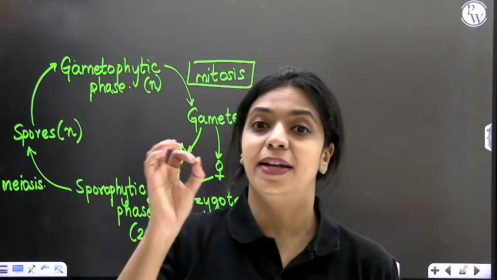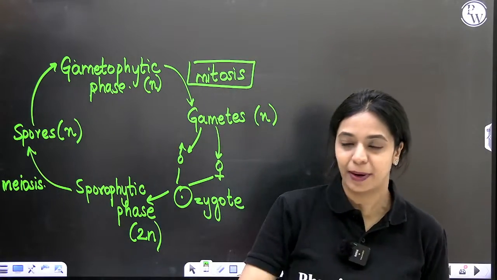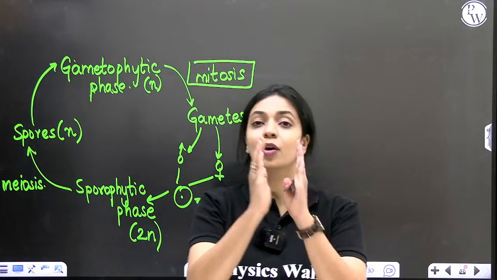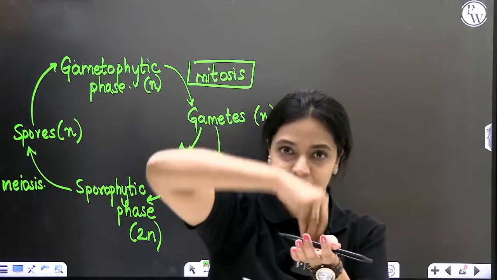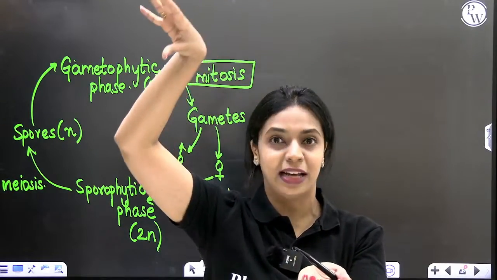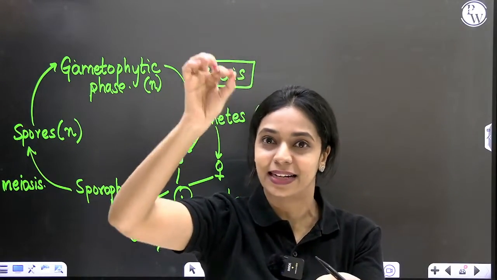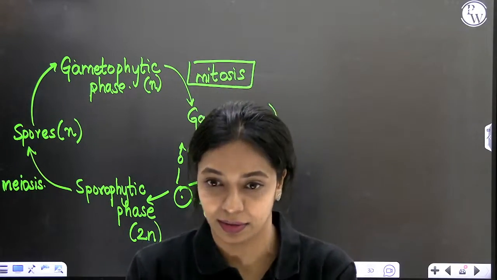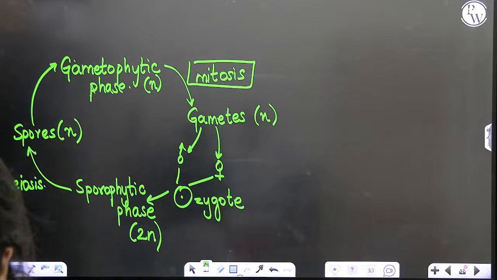Sporophyte is dependent on the gametophyte. It is completely dependent. It does not have independent existence. Wherever the archegonium is present, in the archegonium the zygote is formed. That zygote within the archegonium itself will develop into the sporophyte. So the sporophyte is literally sitting on the gametophytic plant. Is it clear so far?